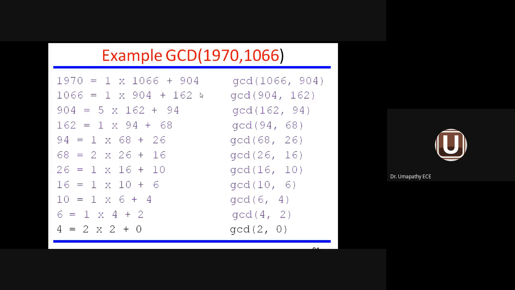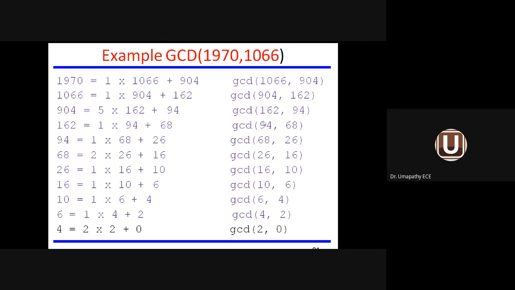So likewise, we are finding the GCD expression for each and every given number. The given numbers are 1970, 1066. The quotient is 1. So 1 into 1066 plus 904 equals 1970. I am expressing 1970 in terms of an expression: 1 into 1066 plus 904. This is the second number, this one is the first number, this is the quotient and this one is the remainder. After doing this, you find the GCD for 1066, 904. That becomes the second expression.